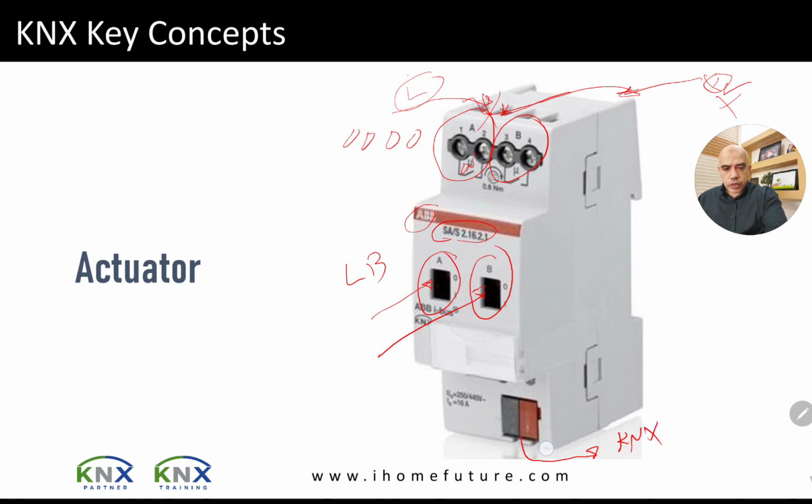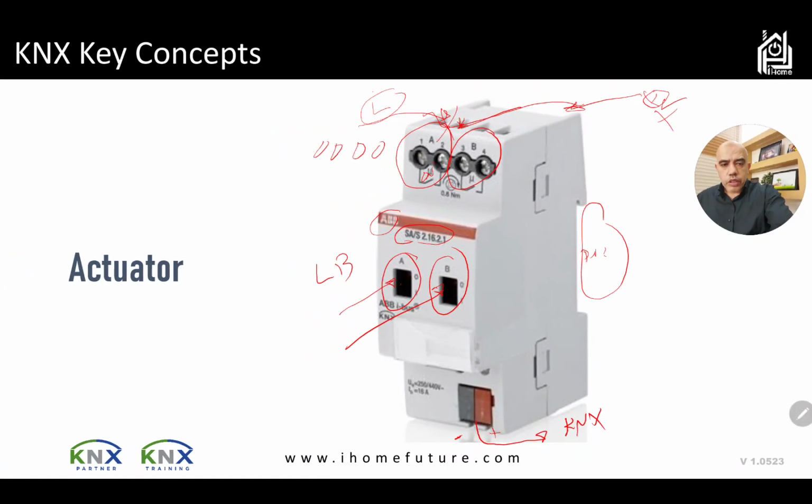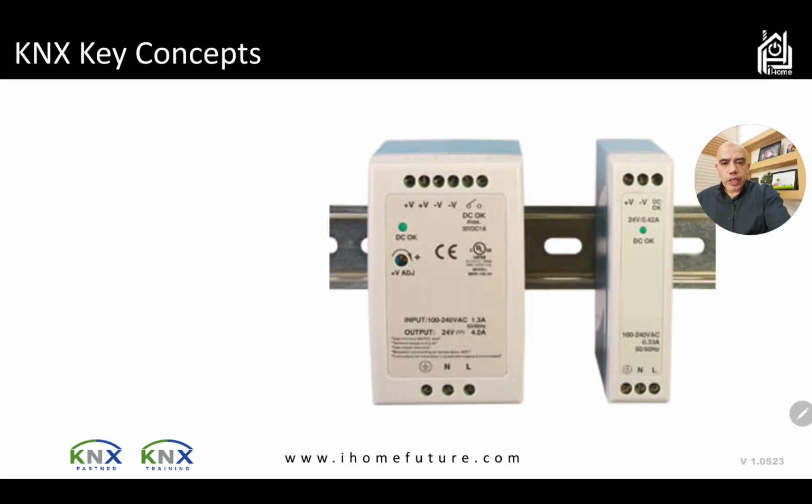As you can see, it's a positive and negative. And whenever you see this, this is the KNX side that will be connected to KNX. Still, this is a DIN rail device, because I can see this notch. Those devices, power supplies and actuators, will mostly be placed on something we call omega. This one we call omega. So this piece of metal we call omega, and we use it to hold and fix the actuators.